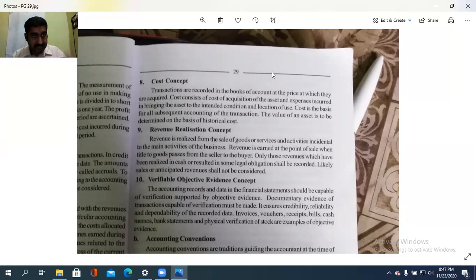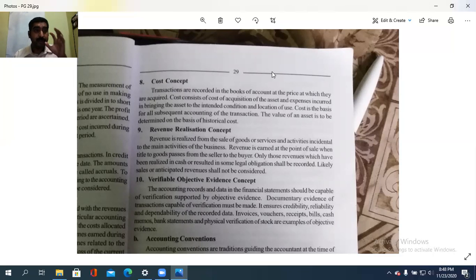That is, we must do what? Those transactions that are incurred must be recorded at the same moment. Otherwise, if we omit them, one thing, it is not an evidence, it is not a proof. Another thing, profit will not be correct. Incorrect profit will be there. Isn't it? There are so many expenses, and if we omit some expenses and do not enter them, what is the issue?